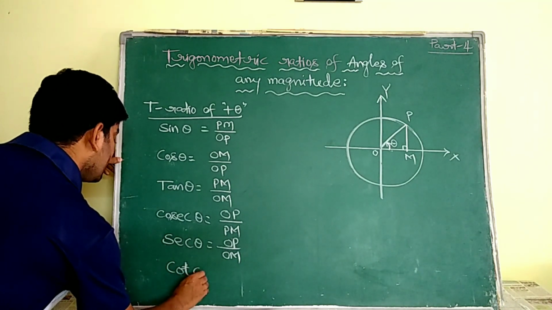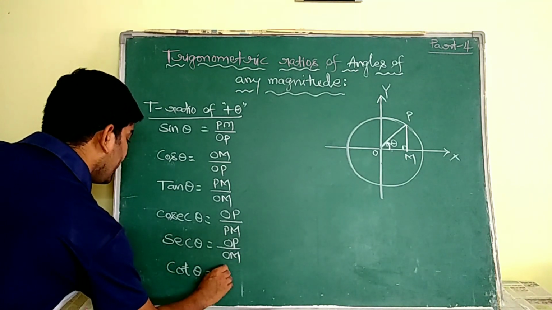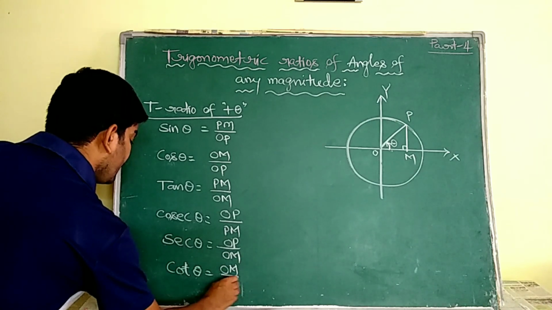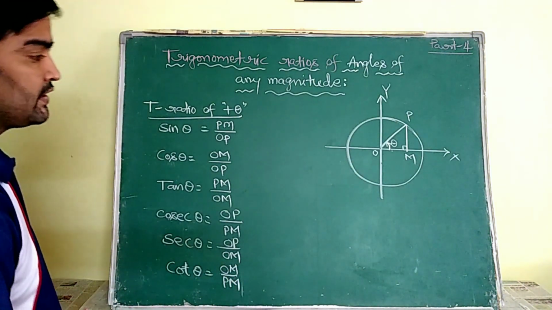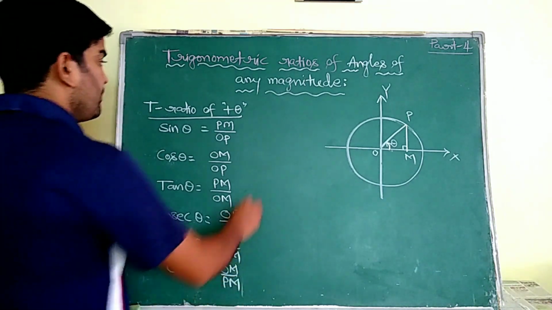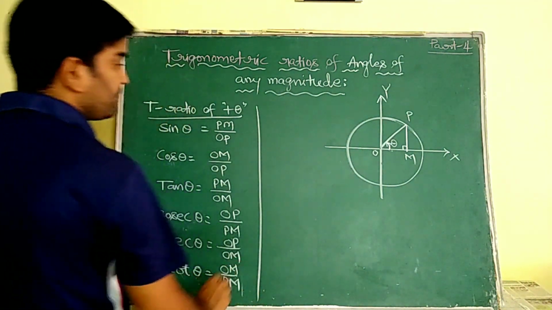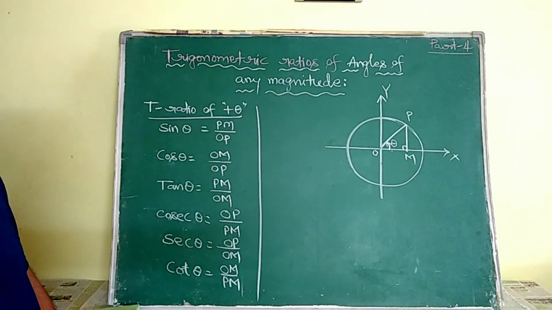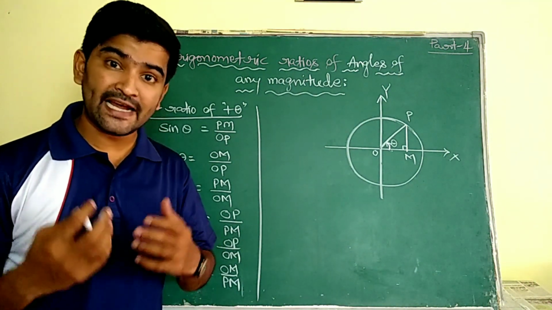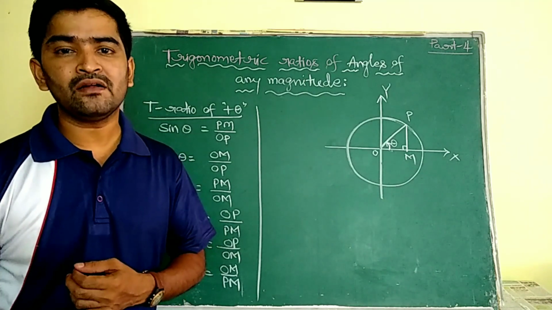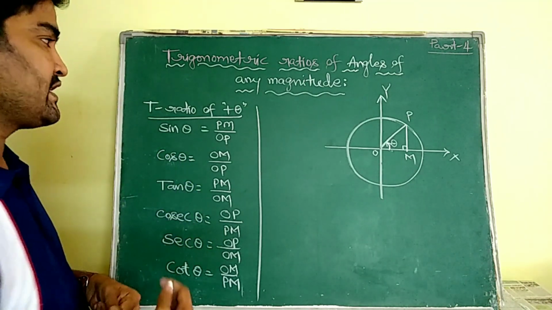Cotangent theta is equal to adjacent side by opposite side. We know these are the trigonometric ratios for the positive magnitude theta. If I am going to consider the same trigonometric ratios for the negative magnitude, that means for negative theta, what will be the ratios? We are going to check.